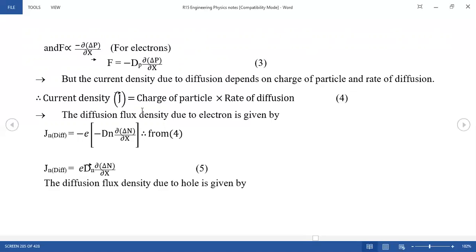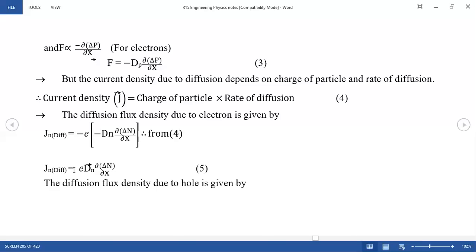Therefore, the current density J is given as the charge times the rate of diffusion. This is the diffusion flux density due to electrons. This is Jn of diffusion, equal to e times minus Dn dou by dou x of delta n.